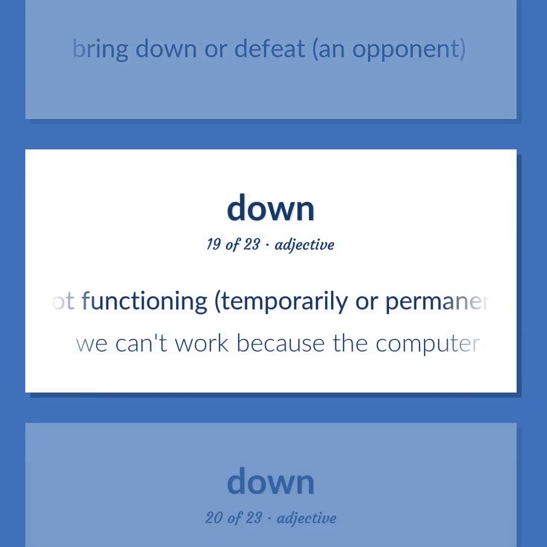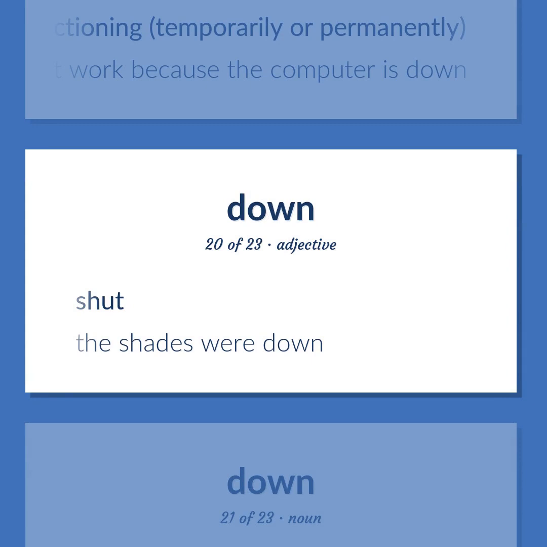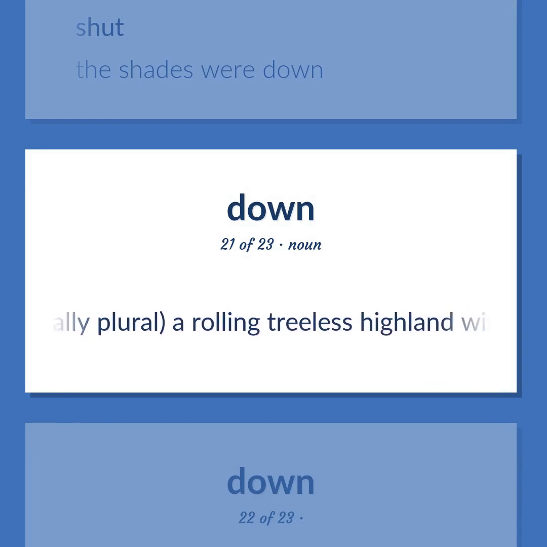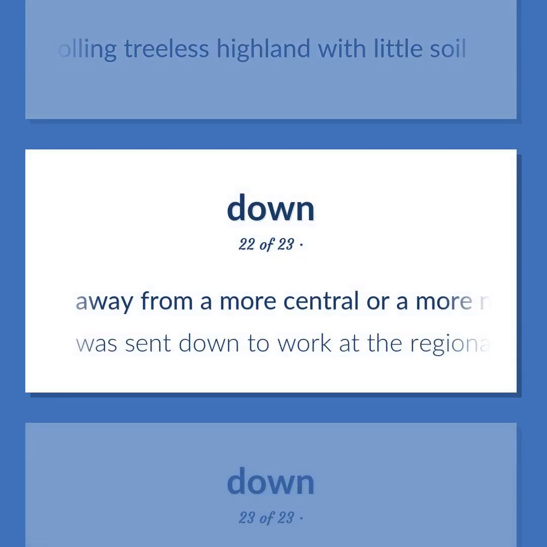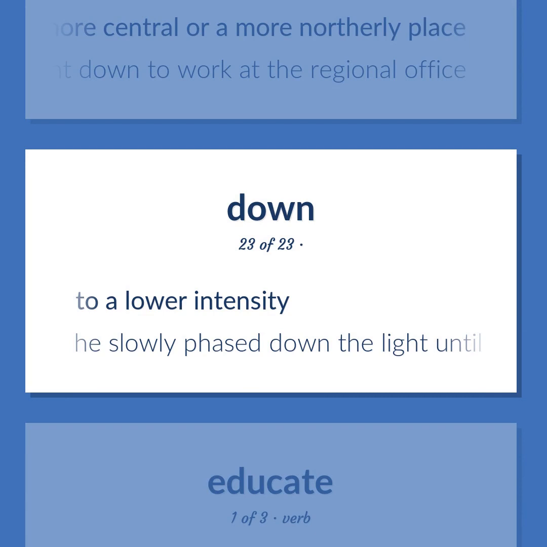Not functioning, temporarily or permanently. We can't work because the computer is down. Shut. The shades were down. Usually plural, a rolling treeless highland with little soil. Away from a more central or a more northerly place. Was sent down to work at the regional office. To a lower intensity. He slowly phased down the light until the stage was completely black.